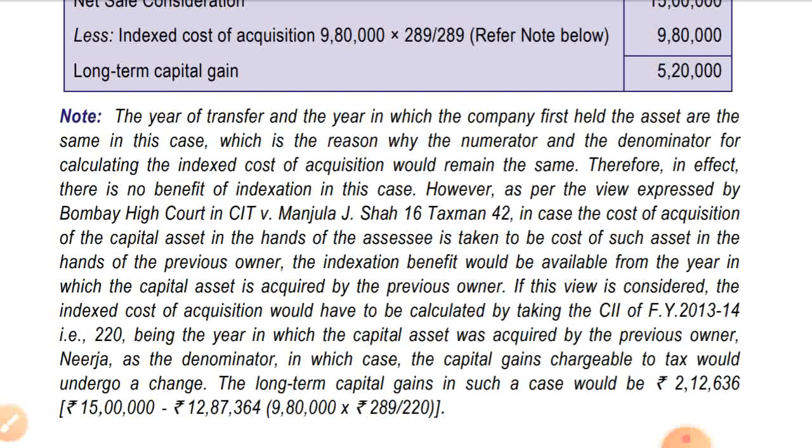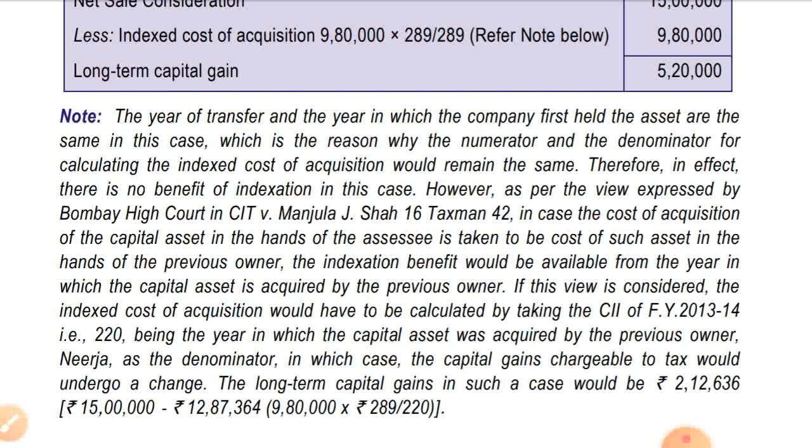If this view is considered, the indexed cost of acquisition would have to be calculated by taking the cost inflation index for the year 13-14, that is 220, being the year in which the capital asset was acquired by the previous owner, Nirja, as the denominator, and the capital gain chargeable to tax would undergo a change.